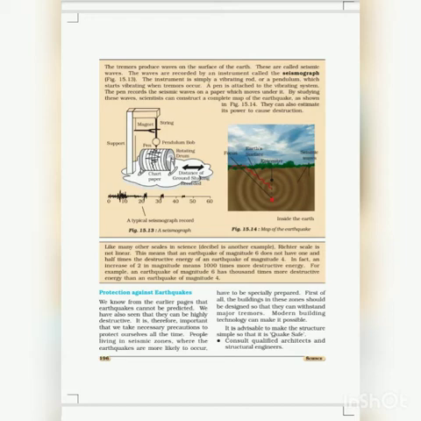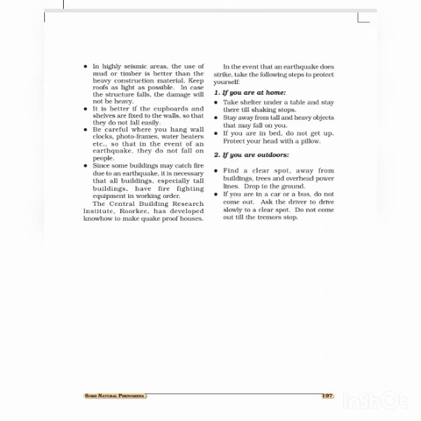Now let us study protection against earthquakes. We cannot predict earthquakes. They can be very destructive. What are the points to be remembered for protection against earthquakes? Let us discuss it. The first point is that people living in the seismic zone should take some precautions. That is, the buildings in these zones should be designed so that they can withstand major tremors. Modern technology can make it possible.